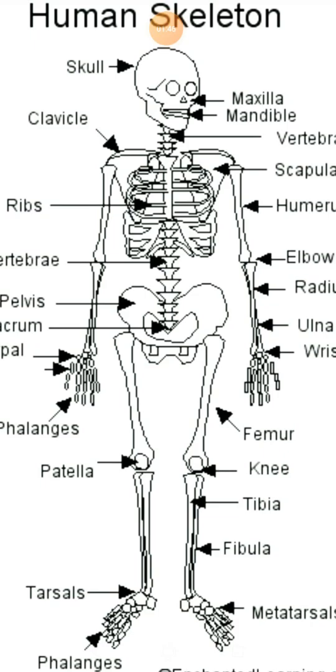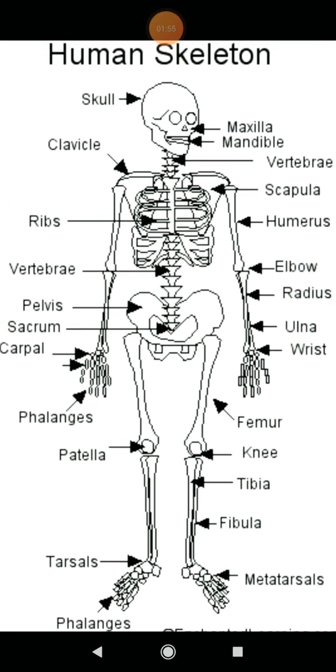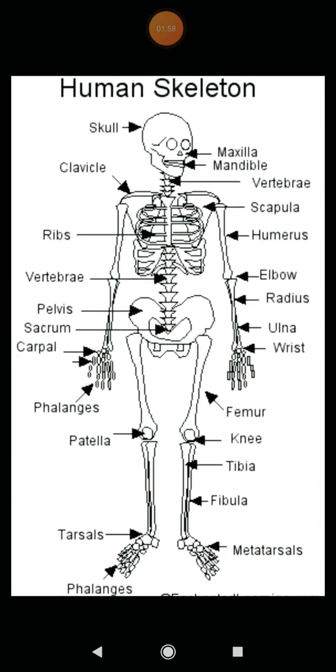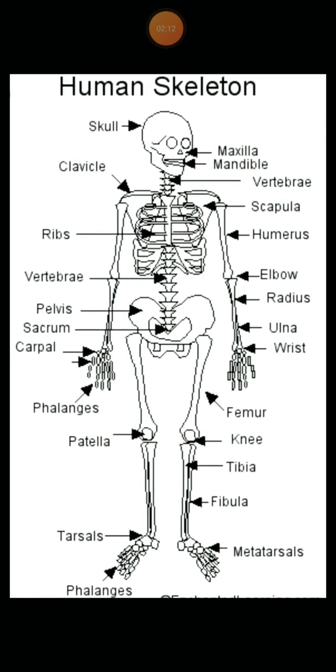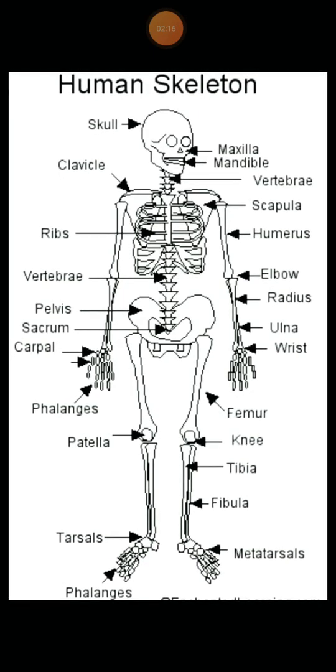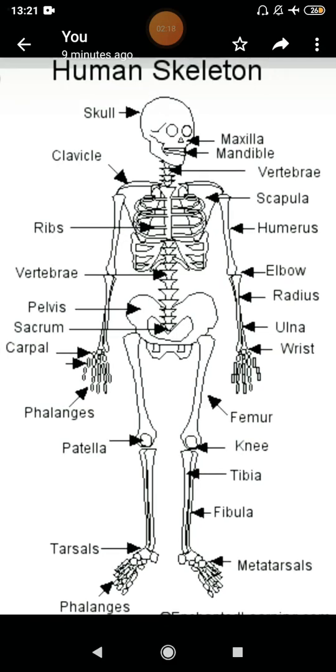Like you all can see that there is the human skeleton where there is a skull, clavicle, ribs, vertebrae, pelvis, sacrum. So these all are the names of the bones of our body. Okay? Like there is femur, knee, tibia, fibula, wrist, ulna, radius, elbow, scapula, vertebrae, so many. I will share this image in the group also, so you can write it and can draw it in your copy also.